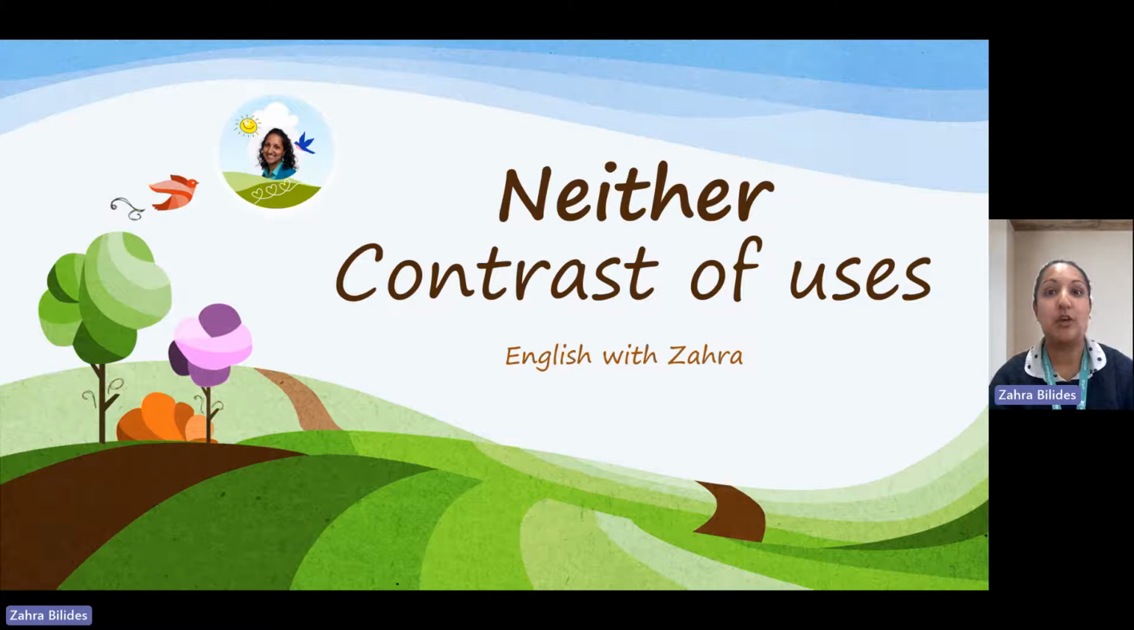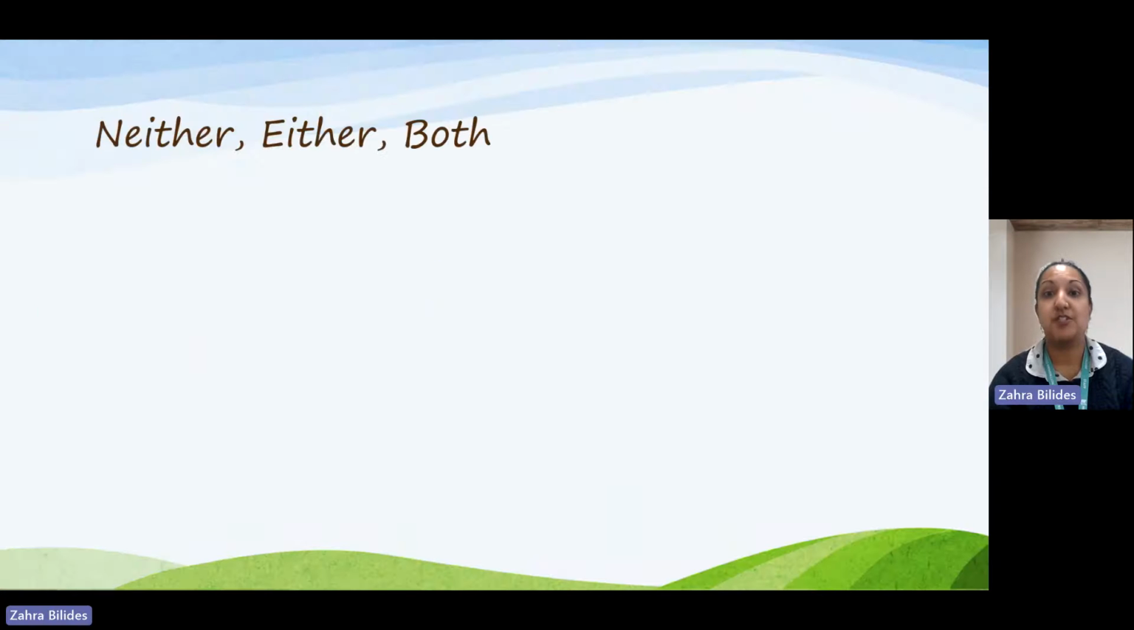Hi, today we're going to look at the word neither and look at a couple of different ways in which we use it. Let's start with comparing it to either and both.